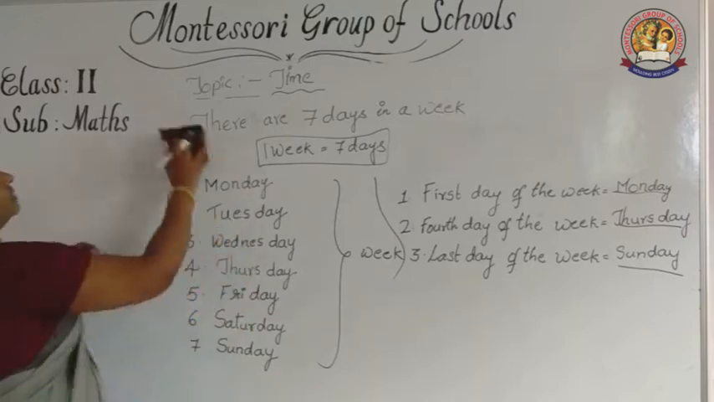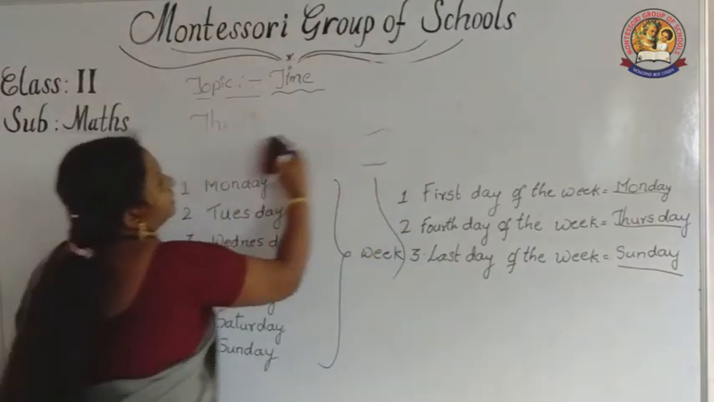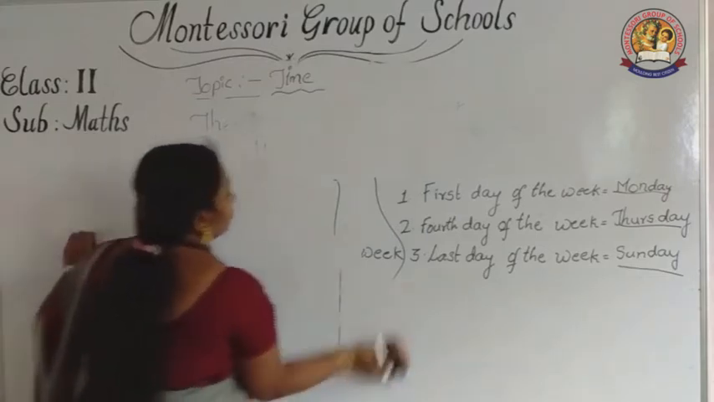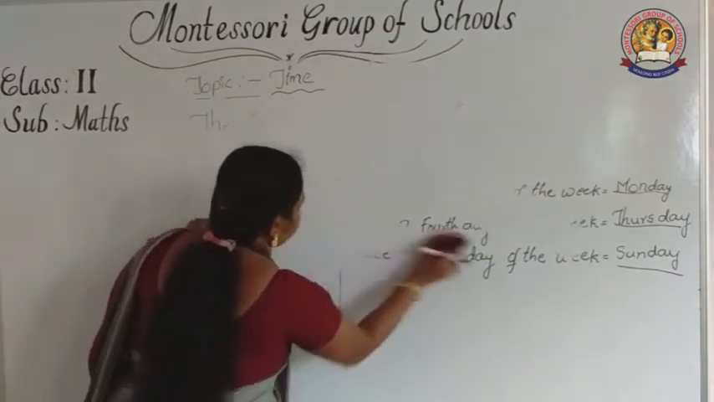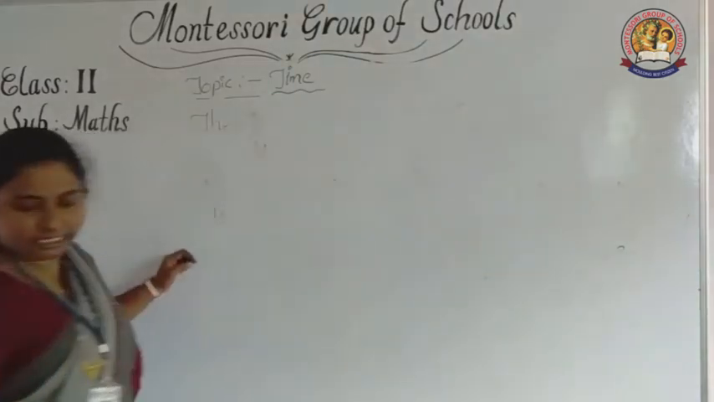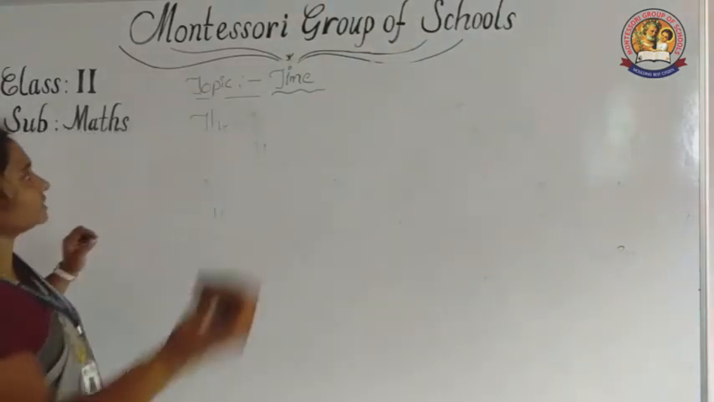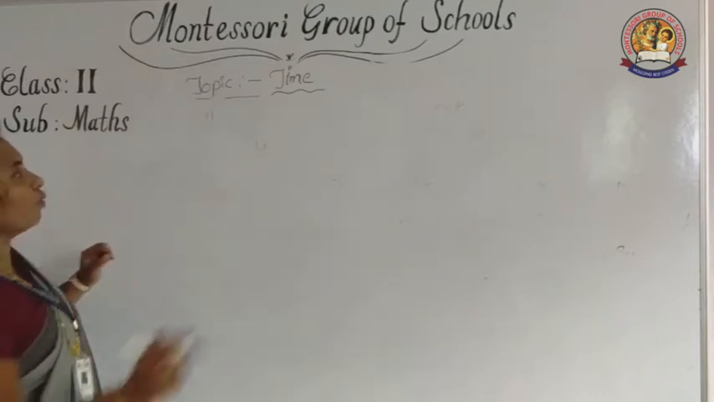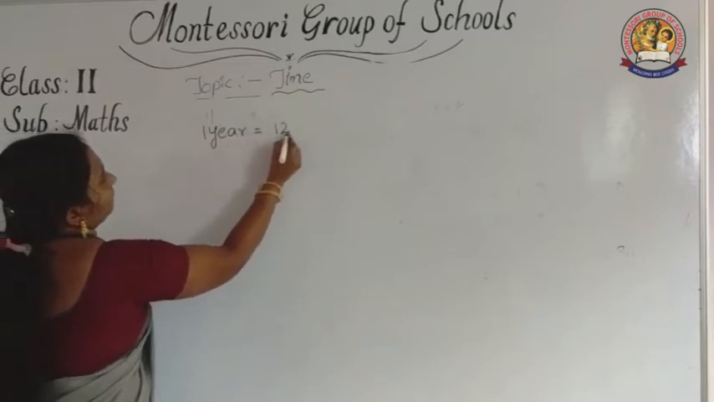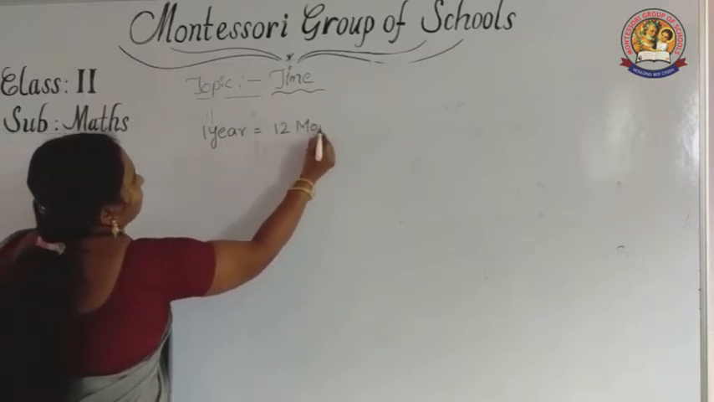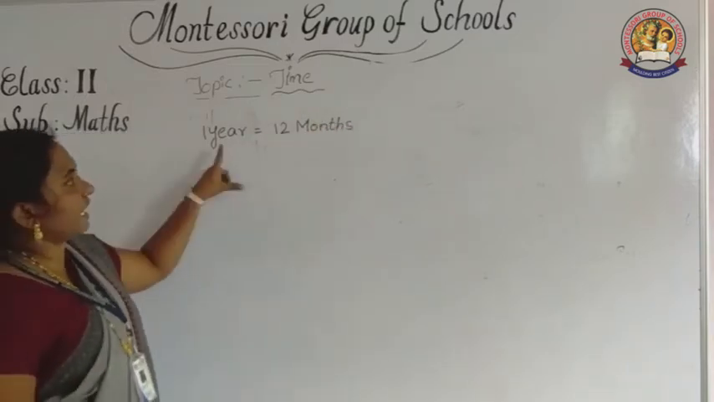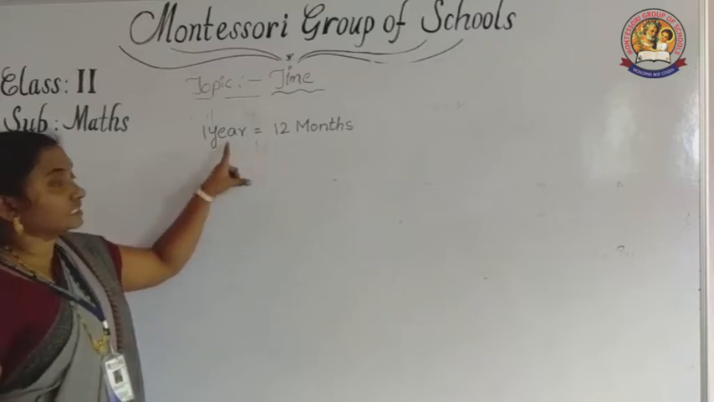Now let us learn months. So listen. Already in first class we know that 1 year is equal to 12 months. So 12 months are considered as a year.